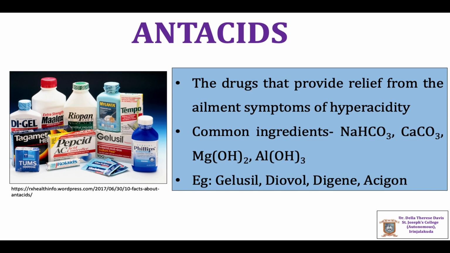The common ingredients of an antacid are sodium bicarbonate, calcium carbonate, magnesium hydroxide, aluminum hydroxide, etc. Examples include Gelusil, Diovol, Digene, Acigen, and so on. These antacid drugs are used to control the hyperacidity within the body.